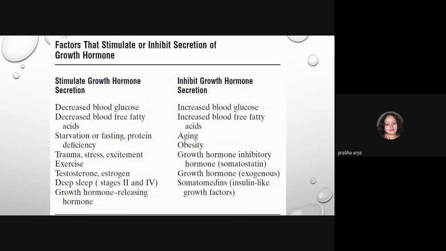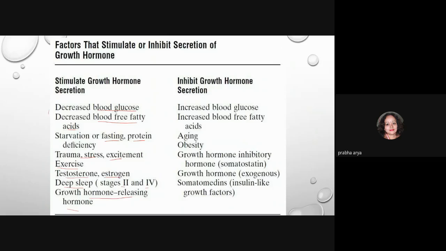Now, the factors that stimulate or inhibit secretion of growth hormone. Factors which can stimulate growth hormone secretion are decreased blood glucose, decreased blood free fatty acid, starvation or fasting, protein deficiency, trauma, stress, excitement, exercise, testosterone, estrogen, deep sleep stage 2 and stage 4, and growth hormone releasing hormone.